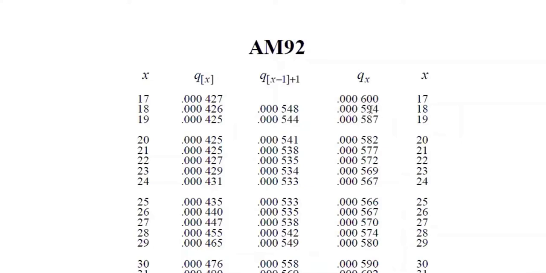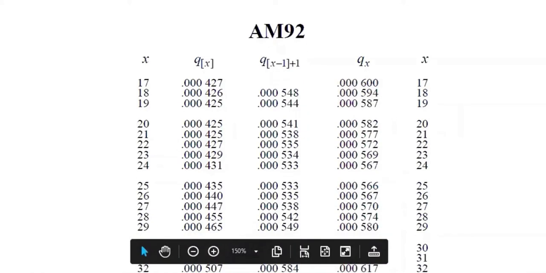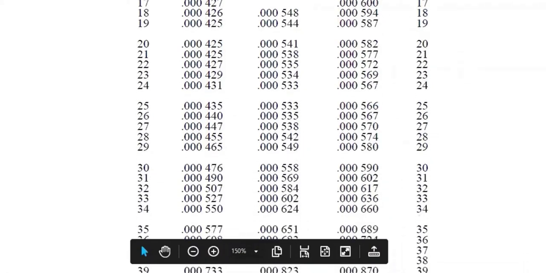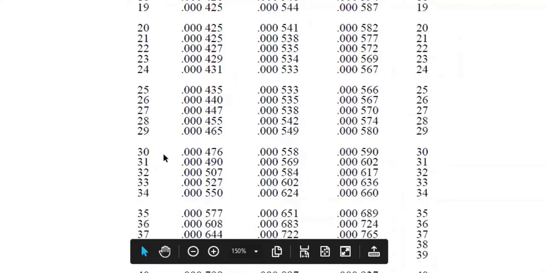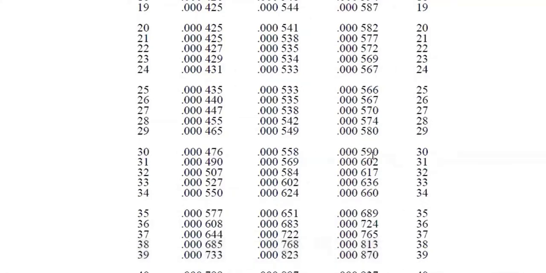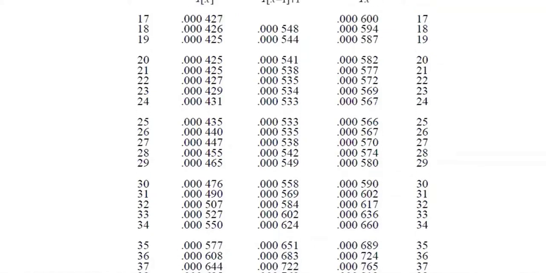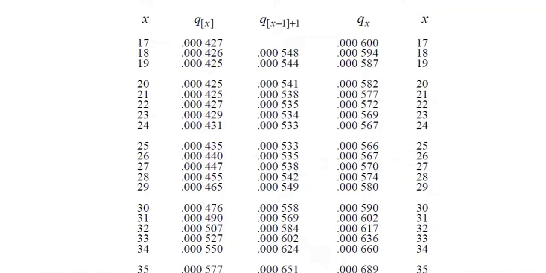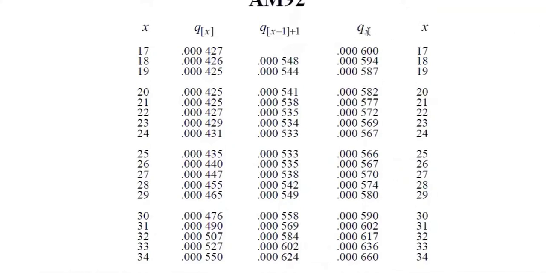You know the meaning of this? This is very, very small. If you take so many people, 594 will die. Now, I'll take a greater age so that some people will die. I can take age 30. The age 30 mortality is 0.000590. I will show you once again, because we will use this time and again, more than 100 times in the next month. qx is the probability of death.